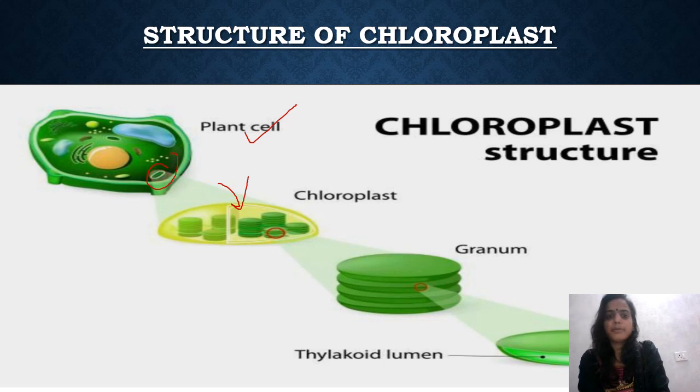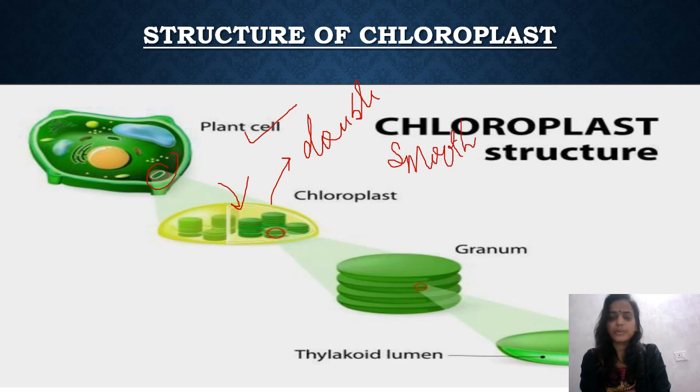The membrane of the chloroplast is double layered, that is, there is an outer membrane and there is an inner membrane. Both the membranes are smooth. Now the outer membrane has fewer proteins, so it is less selective and almost permeable.